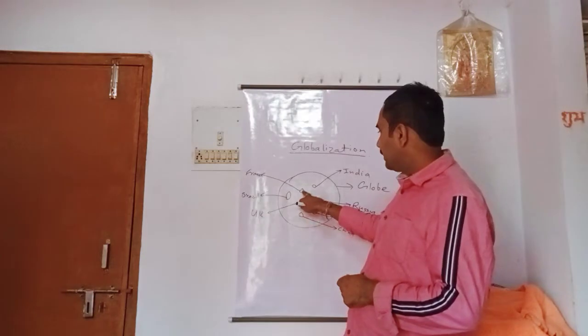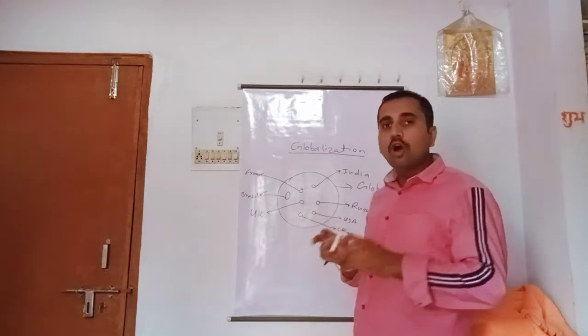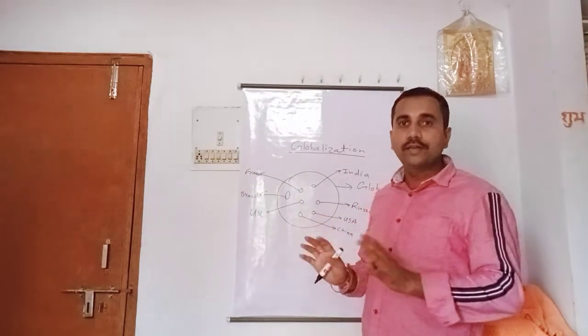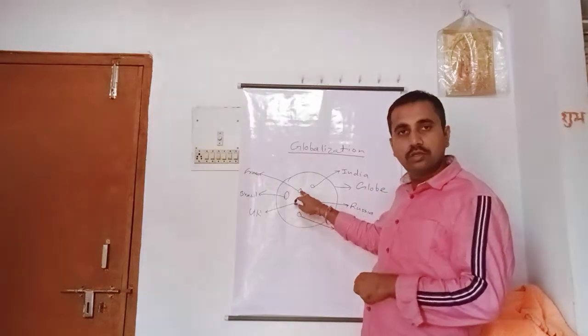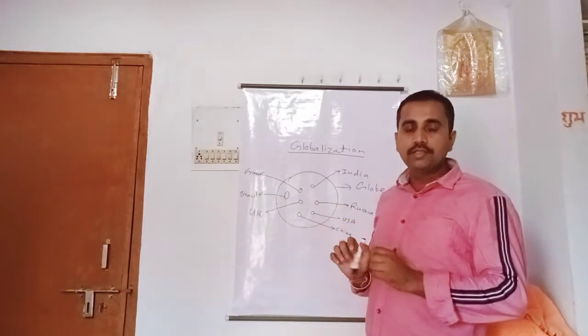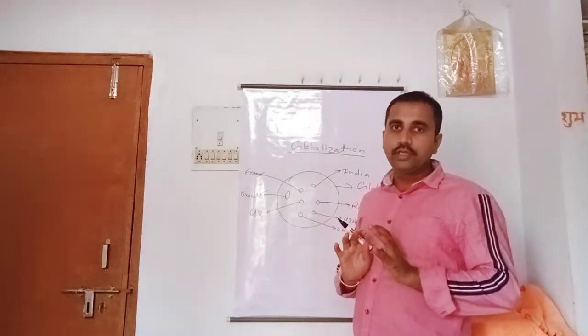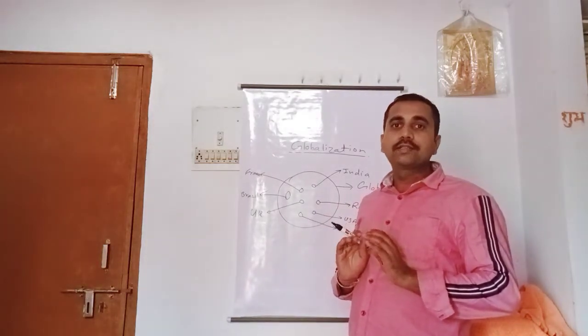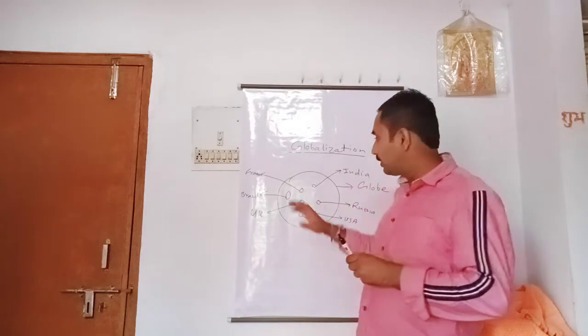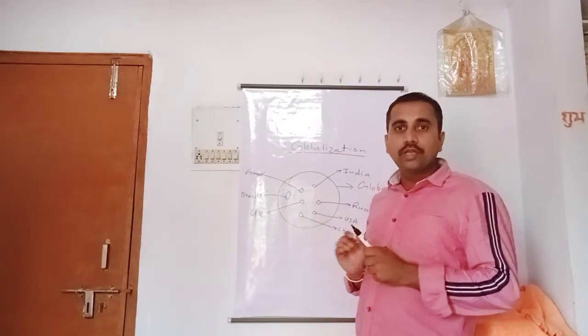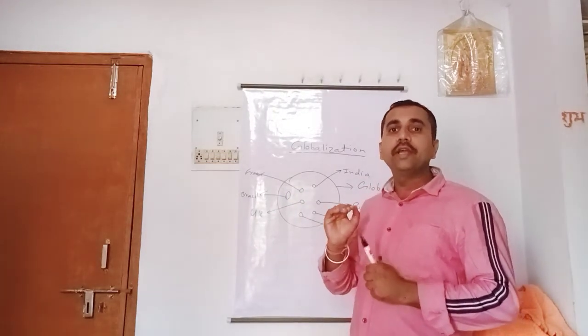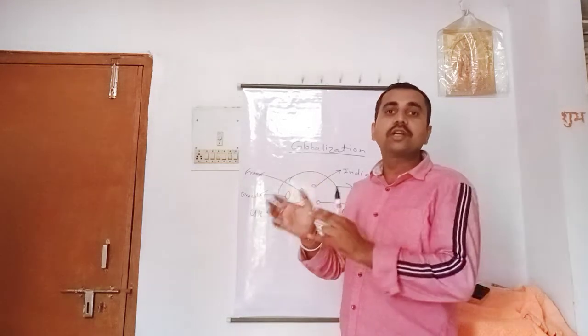There were different countries, and their economies were not interconnected with each other. Their economy was running inside the country only. They were exporting some things to other countries, but the business was not totally interdependent.